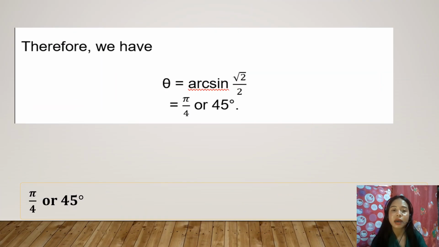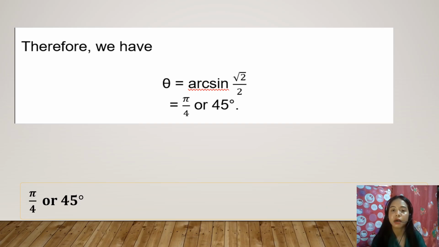We have theta is equal to arcsine square root of 2 over 2. So, kung imuha na siyang gamitan og calculator, pwede ka mag-type sa shift sine, kay mao man na siyang inverse sa sine. Pinduton nimo ang shift, sine, tapos square root of 2 over 2. So, ang mugawas ana is pi over 4 or 45 degrees. Okay?